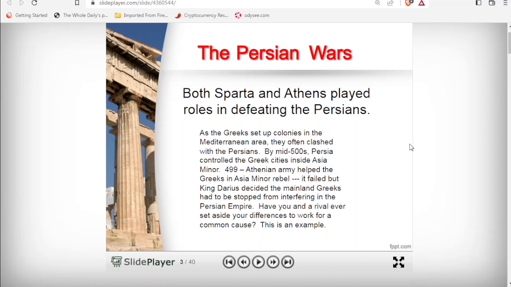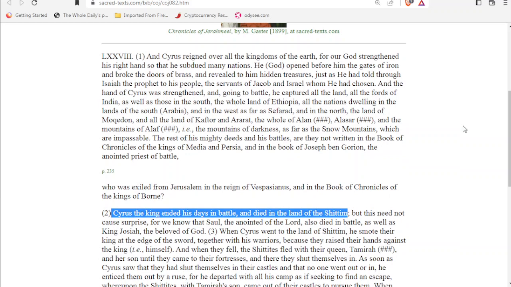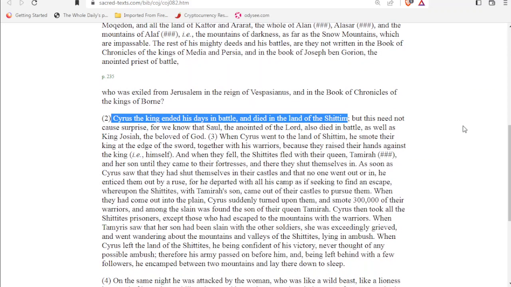But before we go further on in this history, I'd like to go back to this chronicle of Jeremiah, because there was something interesting here about Cyrus that I would like to mention before we move forward. We're not going to be able to explore this detail further in this series, but it's something very interesting that I'd like to share with you, because we are speaking about the Roman Empire, but we're also thinking about the Holy Land.